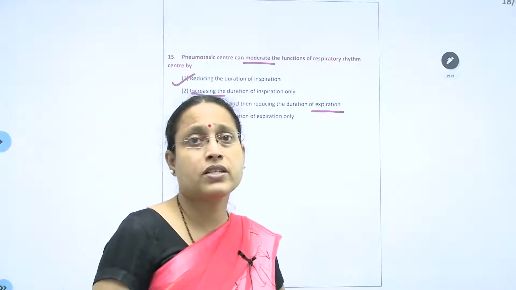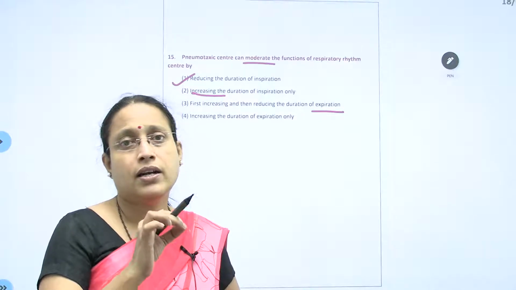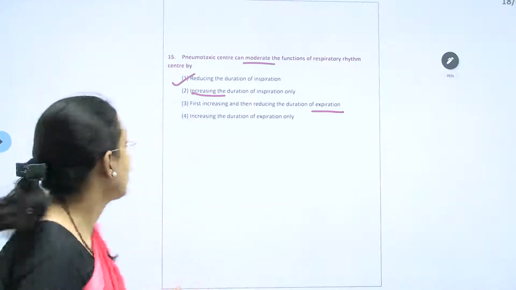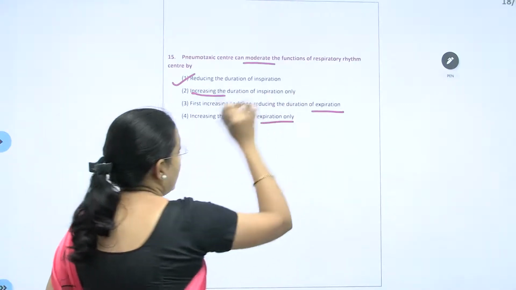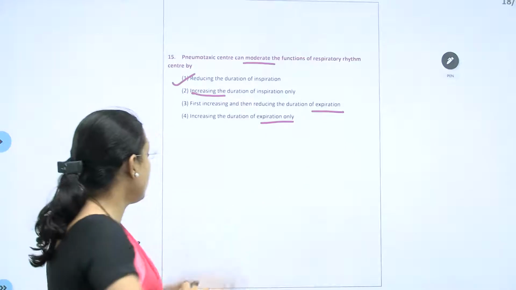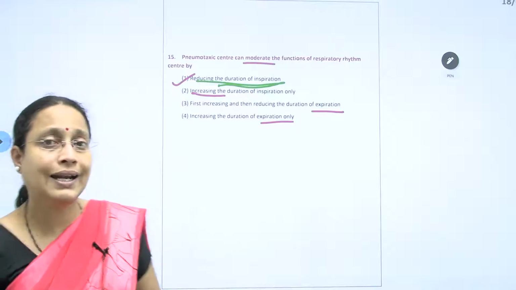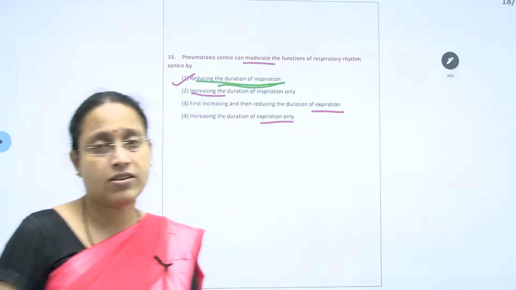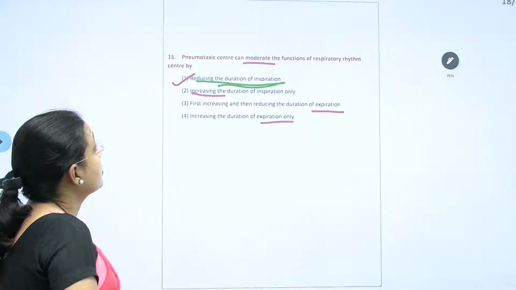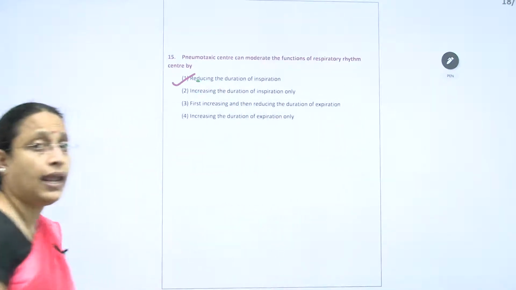It does not have a role in control over expiration, because expiration is a passive process. Once the pneumotaxic center inhibits the duration of inspiration, that is the inspirational ramp of the DRG, expiration starts. Increasing the duration of expiration only is wrong, because expiration basically is passive. Its primary role is to stop the stimulus of inspiration, indirectly leading to expiration, that is relaxation of the phrenic muscles and external intercostal muscles. So the correct answer for 15 is A.